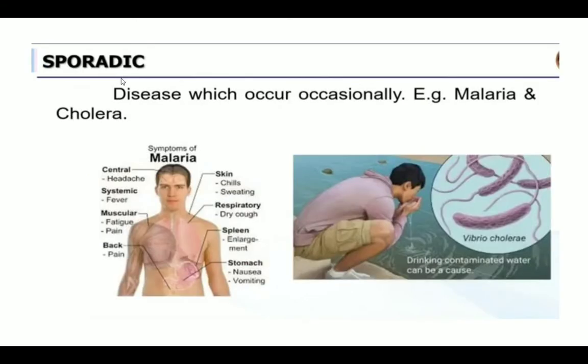And the next one, sporadic: the disease which occurs occasionally, in seasonal time. Example, malaria, cholera, etc. So only during a certain season, certain diseases come and go, right? That's what we say is sporadic.